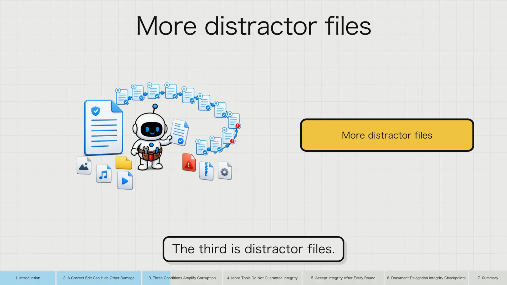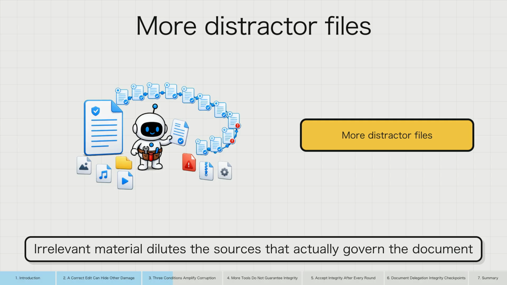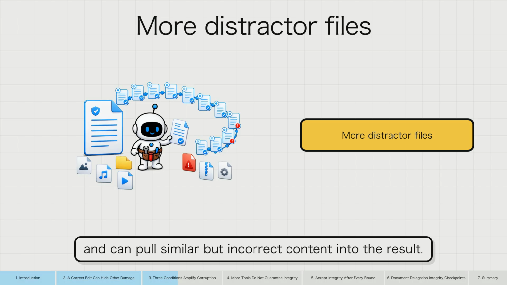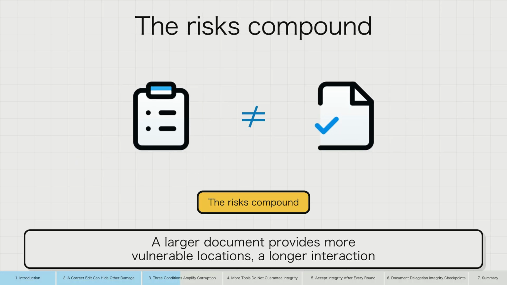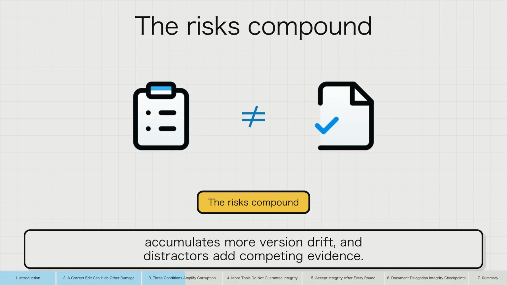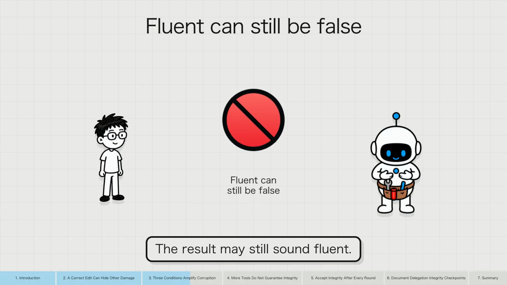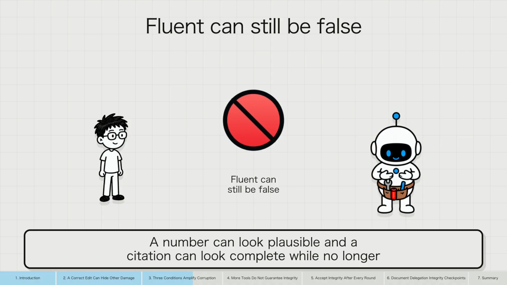The third is distractor files. Irrelevant material dilutes the sources that actually govern the document and can pull similar but incorrect content into the result. These conditions compound. A larger document provides more vulnerable locations, a longer interaction accumulates more version drift, and distractors add competing evidence. The result may still sound fluent. A number can look plausible and a citation can look complete while no longer matching the original source.